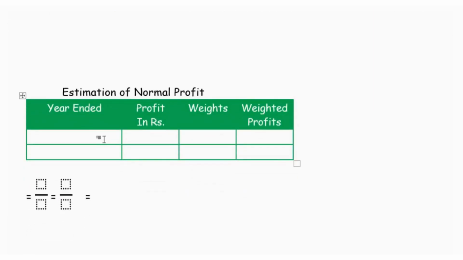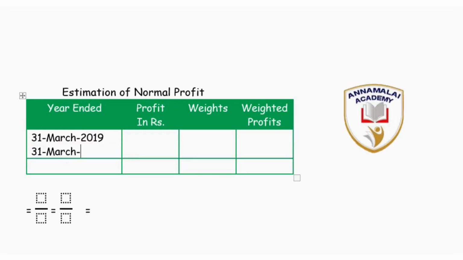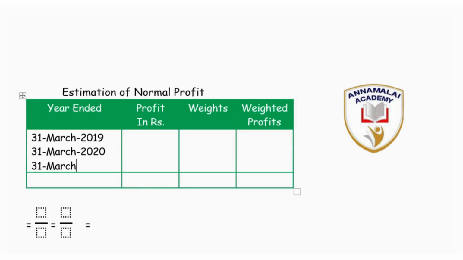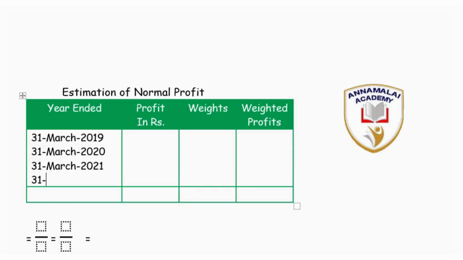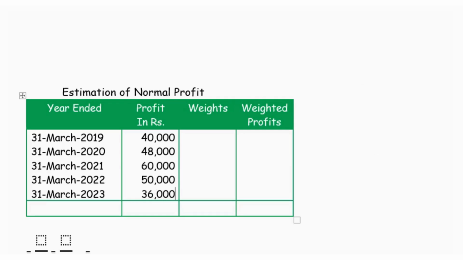Now the question details: the years are 31st March 2019, 31st March 2020, 31st March 2021, 31st March 2022, 31st March 2023. We are given the profits for all these years: 40,000, 48,000, 60,000, 50,000, 36,000, and we are given the weights 1, 2, 3, 4, 5.